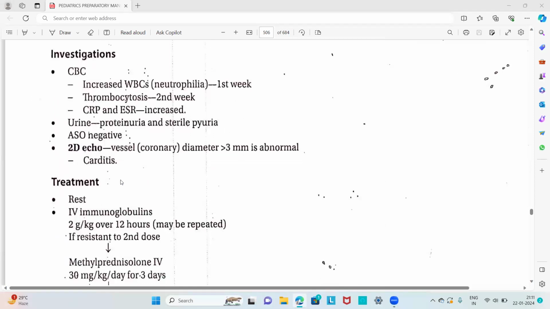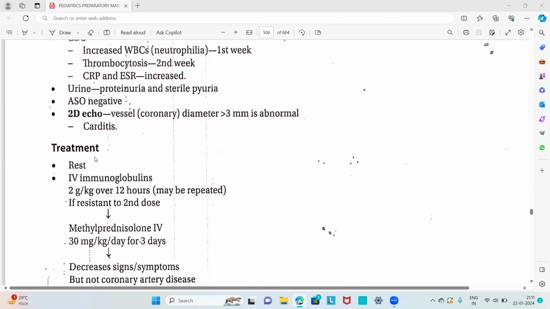Then the investigations for Kawasaki disease. We go for a complete blood count: there will be increased WBC in the first week, thrombocytosis in the second week, and CRP and ESR are increased. In urine there will be proteinuria and sterile pyuria. ASO is negative. 2D echo shows a coronary diameter greater than 3 millimeters is abnormal, and there will be carditis. So these are the investigations for Kawasaki disease.